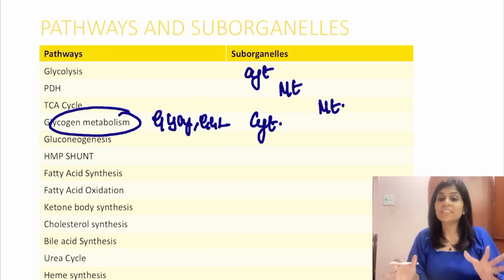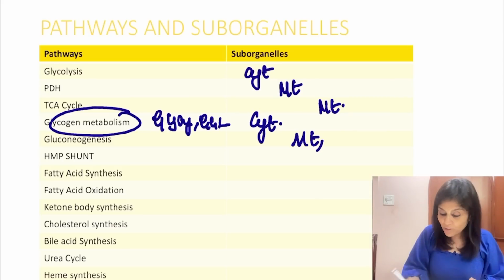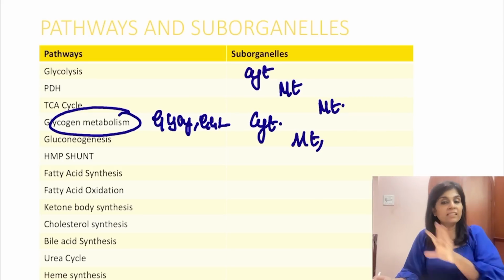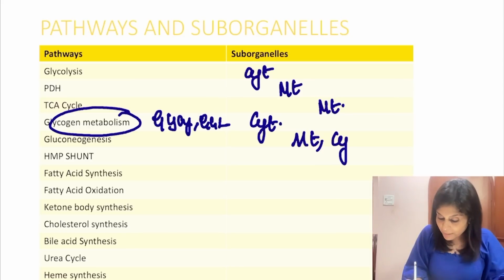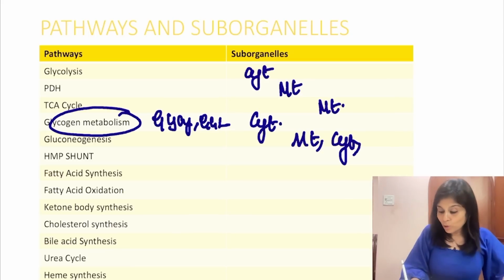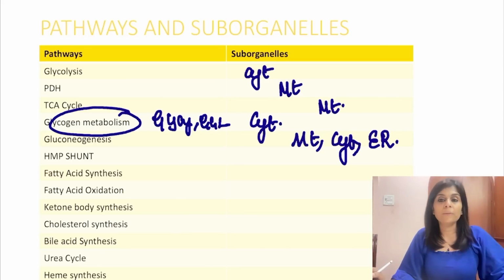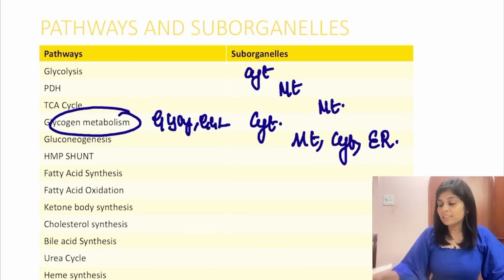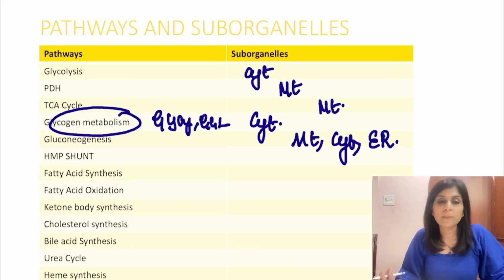Gluconeogenesis, it's interesting. Gluconeogenesis involves multiple suborganelles. The first enzyme of gluconeogenesis is in mitochondria. The remaining enzymes of gluconeogenesis are present in cytoplasm. But the last enzyme, glucose 6-phosphatase, is present in endoplasmic reticulum. So gluconeogenesis involves multiple suborganelles. It happens in mitochondria, cytoplasm and in endoplasmic reticulum.